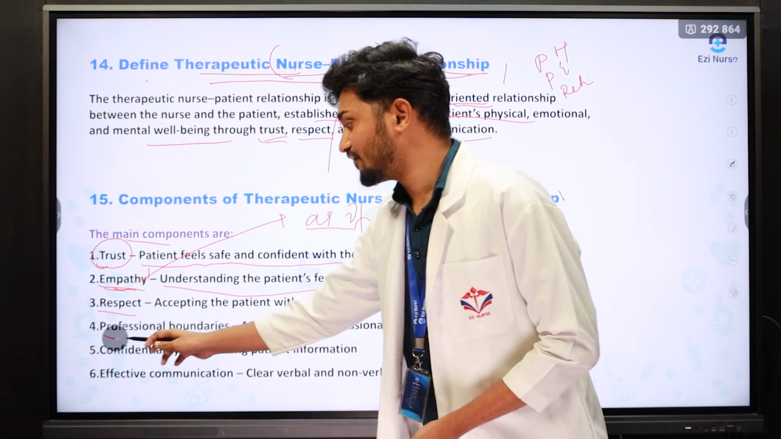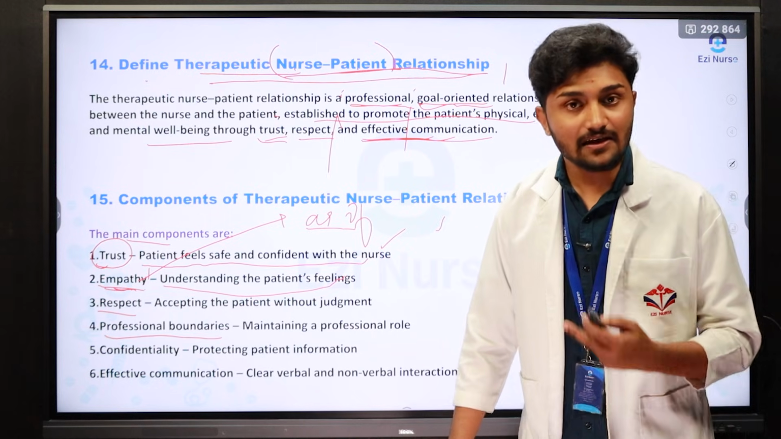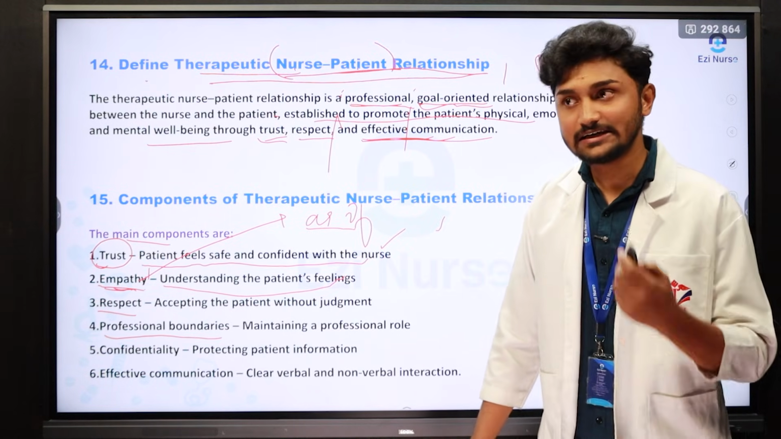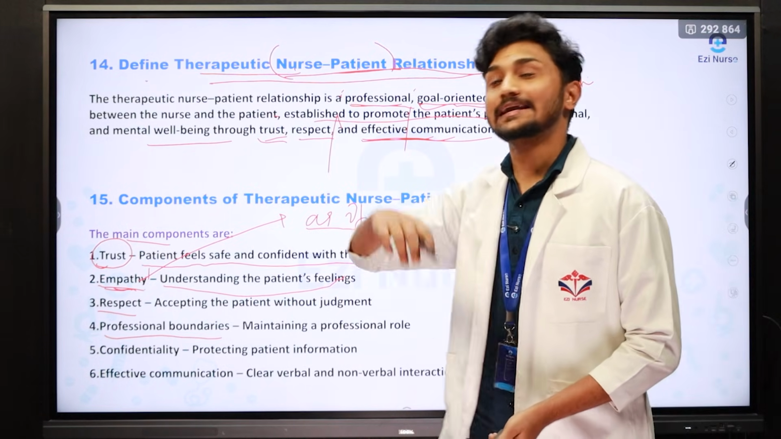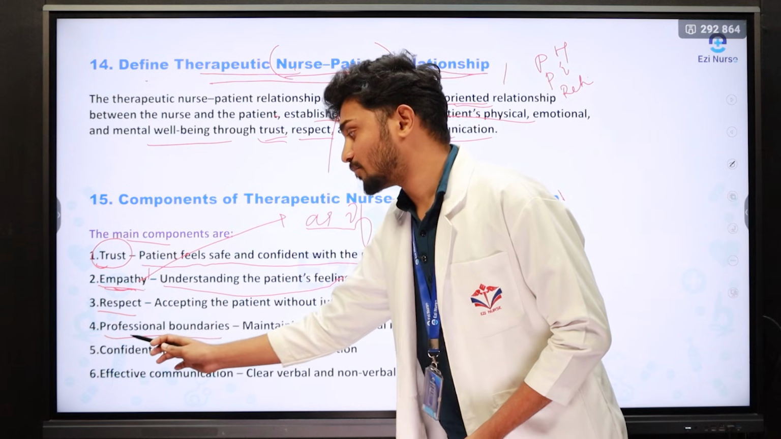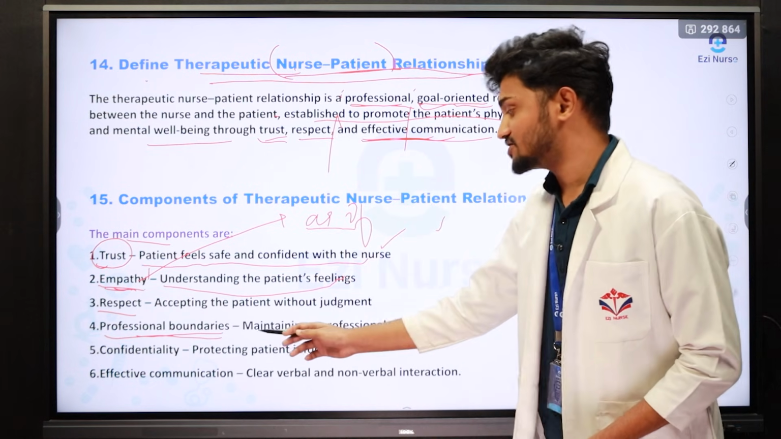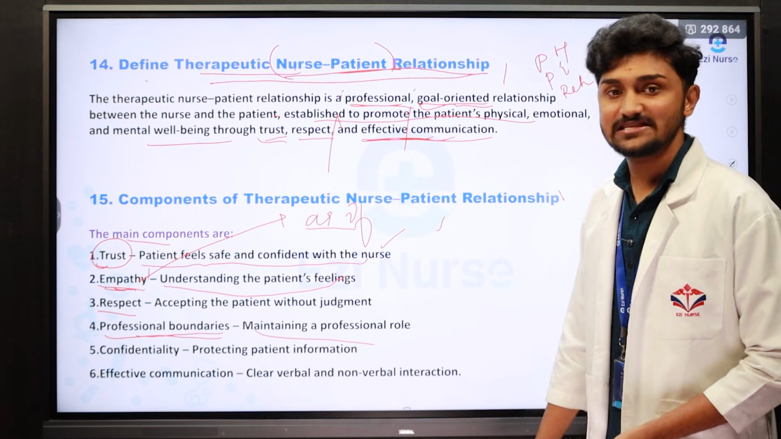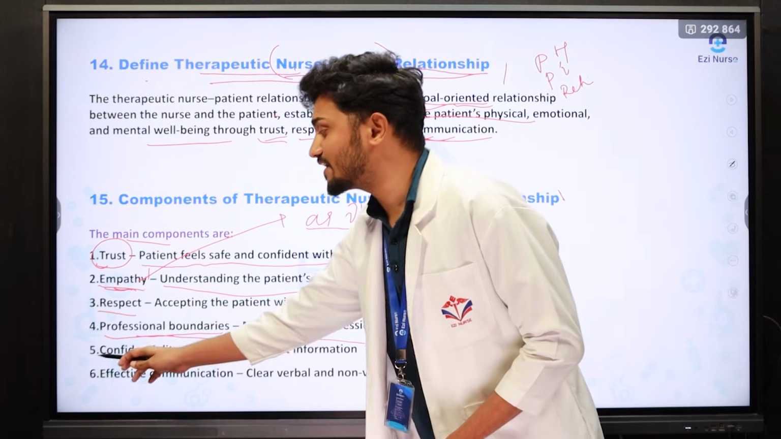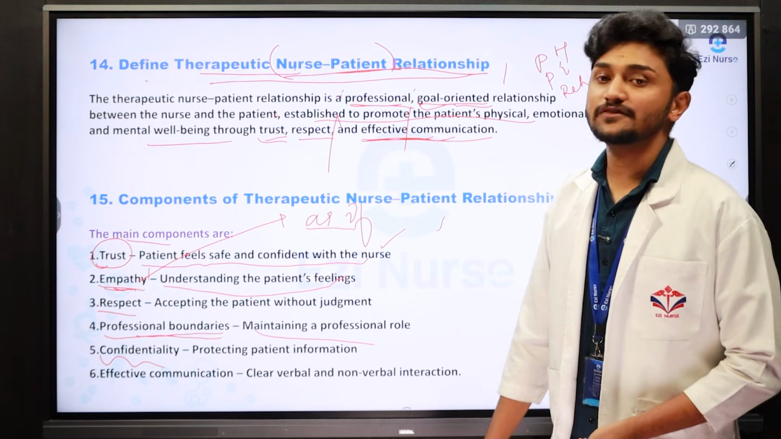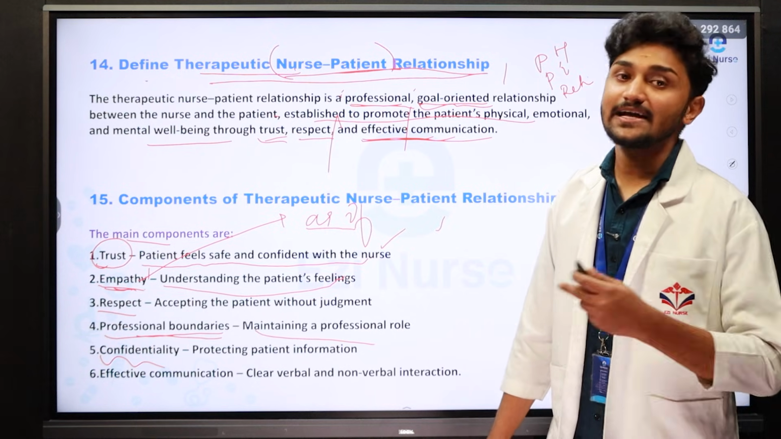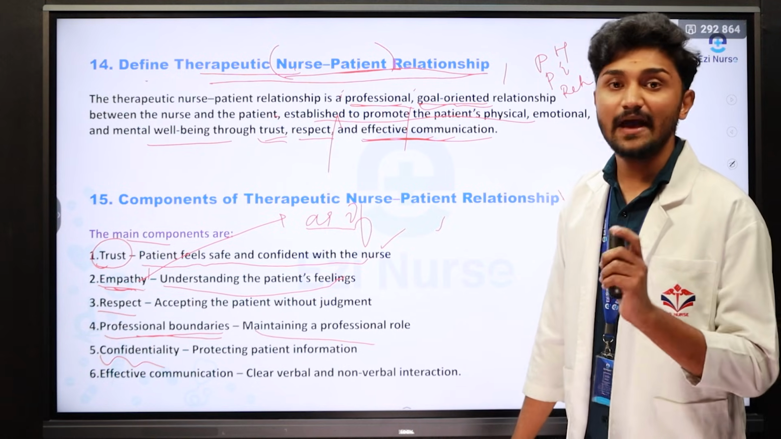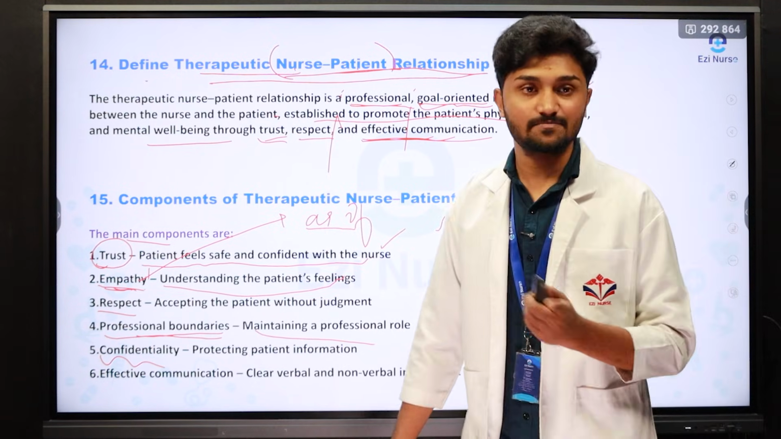The next one is professional boundaries. So while giving care, while communicating, while building interpersonal relationship, we should not go out of professional boundary. What are the professional boundary? We have to maintain the professionalism while giving care to the mentally ill patient. Next one is confidentiality. Confidentiality means some of the patients may have contagious disease, communicable disease, that should be maintained confidential. We should not spread to others.